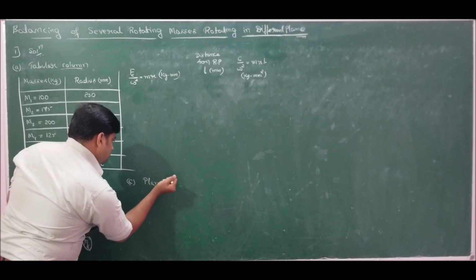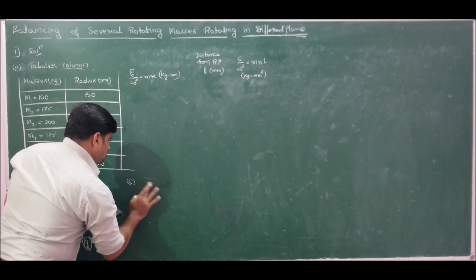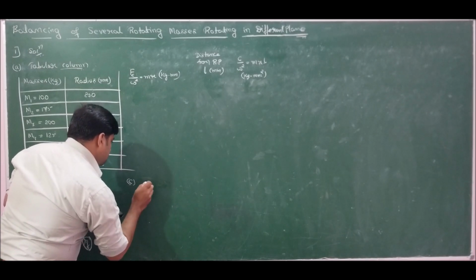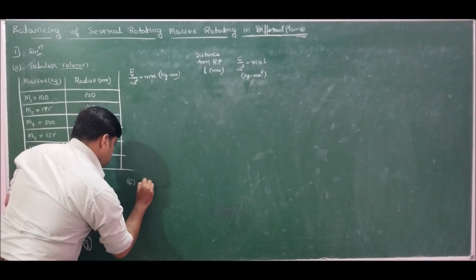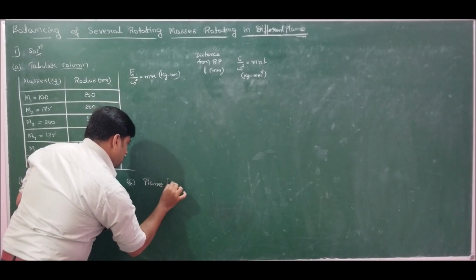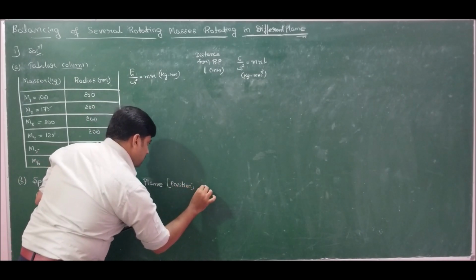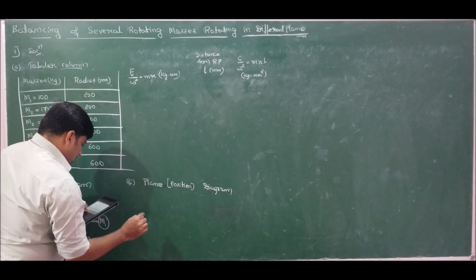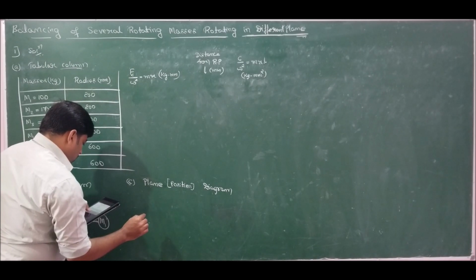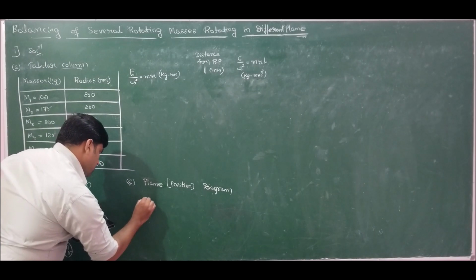We can also state it as a position diagram, which gives the distance between the planes. These masses are rotating in planes 1, 2, 3 and 4. So we have 4 planes.